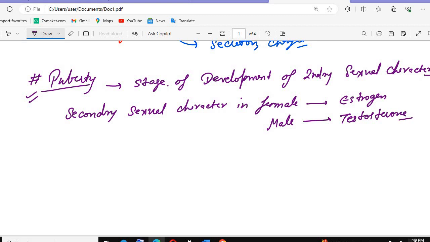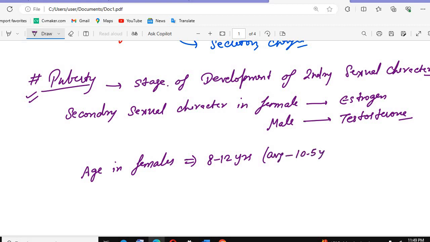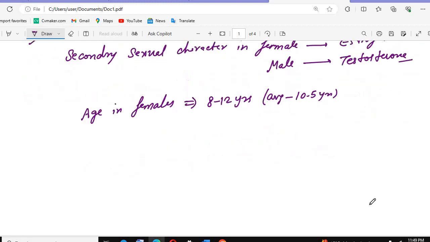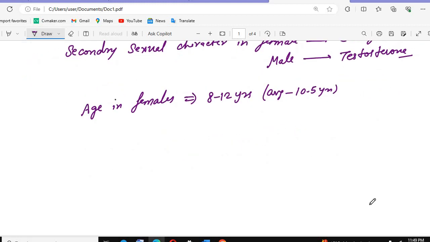What is the puberty age? The age in females we call 8 to 12 years. If we take the mean, that is 10.5 years. Then remember that there is a sequence of changes. That is again a very important topic.